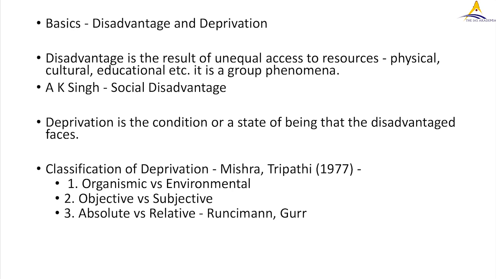Meaning, social factors in society hamper the development of the group's potential. Okay, then we'll move on to classification of deprivation, which was given by Mishra and Tripathi in 1977.